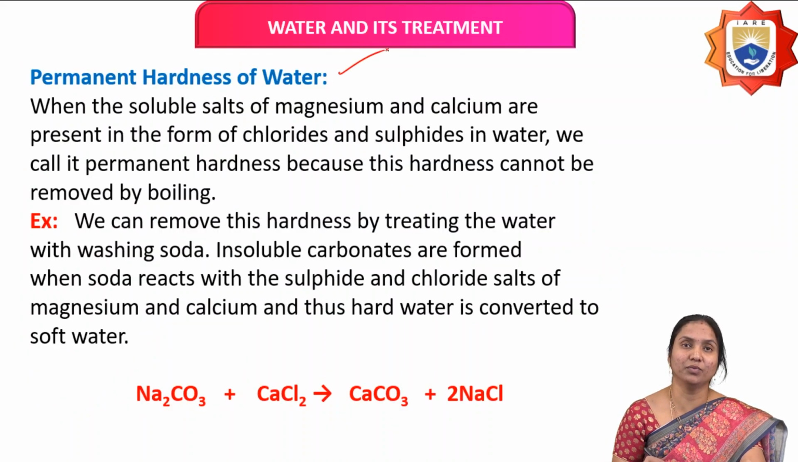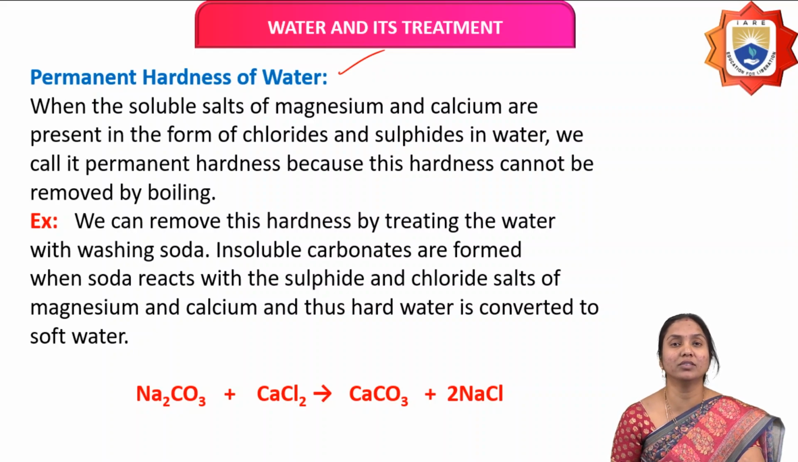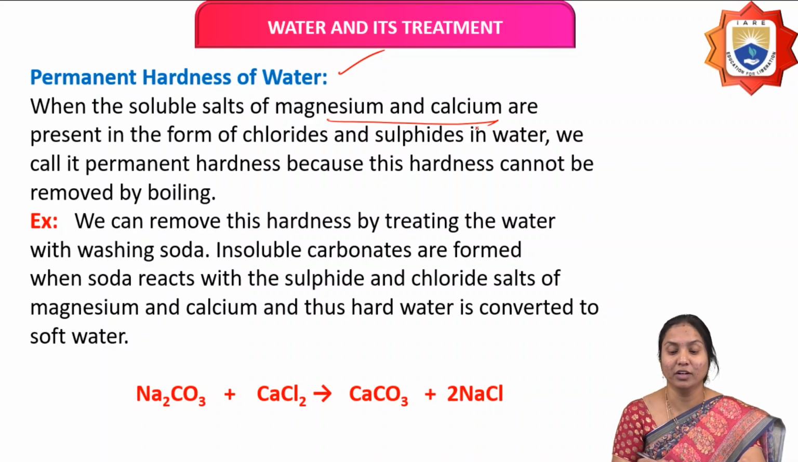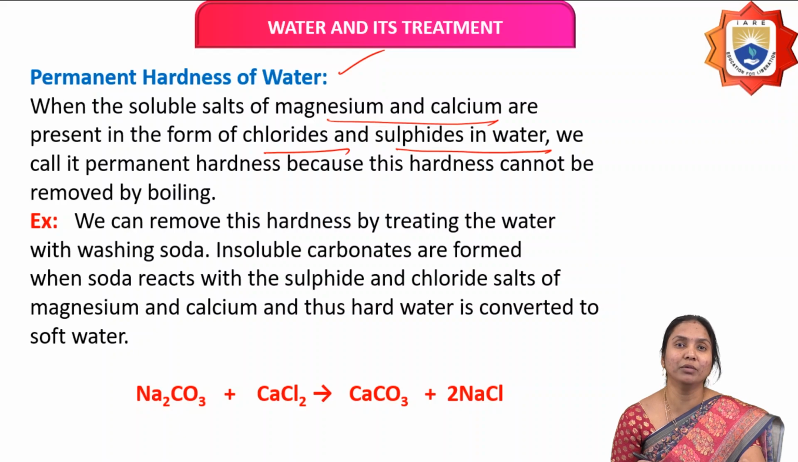Next, permanent hardness of water. When the soluble salts of magnesium and calcium are present in the form of chlorides and sulfates in water, that water is considered permanent hard water. When we treat it with soap, it doesn't produce lather because of the presence of calcium and magnesium ions of chlorides, sulfates, etc.